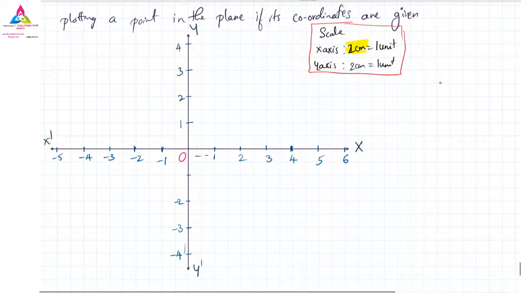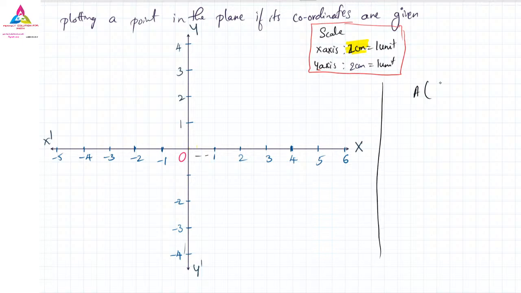Okay, I will take the coordinates now. Let me have some coordinates. So first one, A. The coordinates I am going to take, you have to write on the right hand side of the book.